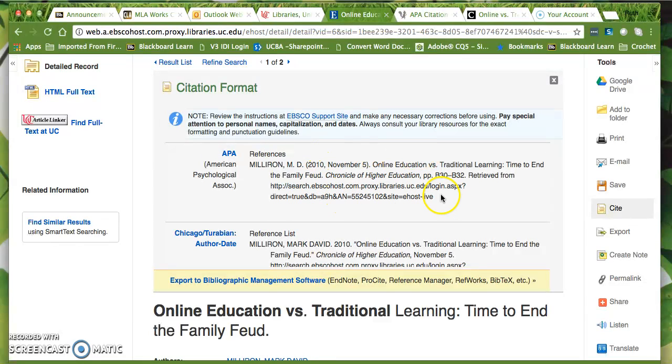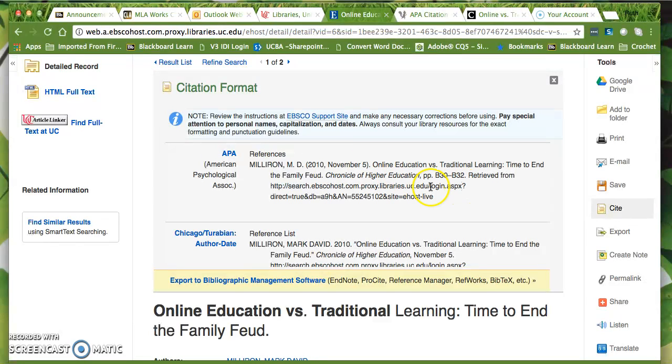For example, here I am looking at the citation that it gave me, and look, the author's name is all capped. That's incorrect. You have to take the caps off the author's name. So that's one problem. Sometimes it'll put the title in all caps. The all caps is not correct. So you still have to edit the citations that it gives you.